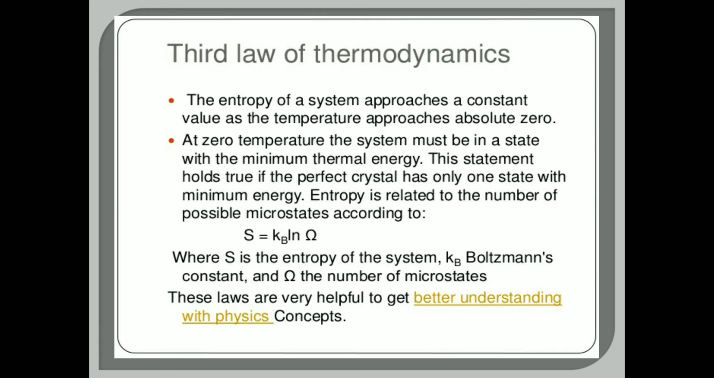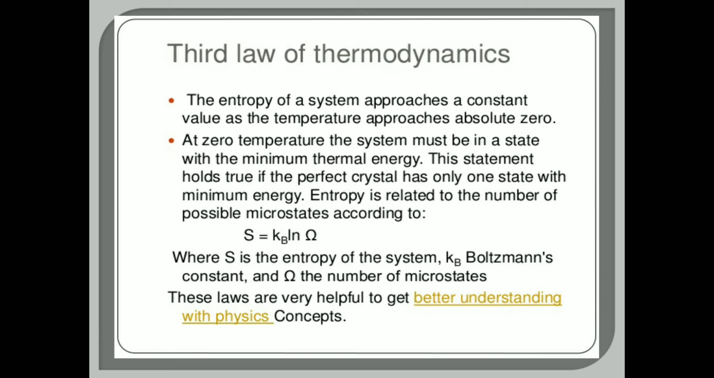So let us have the perfect definition of third law of thermodynamics. The entropy of a system approaches a constant value as the temperature approaches absolute 0. At 0 temperature, the system must be in the state with the minimum thermal energy, and this statement holds true if the perfect crystal has only one state with minimum energy.